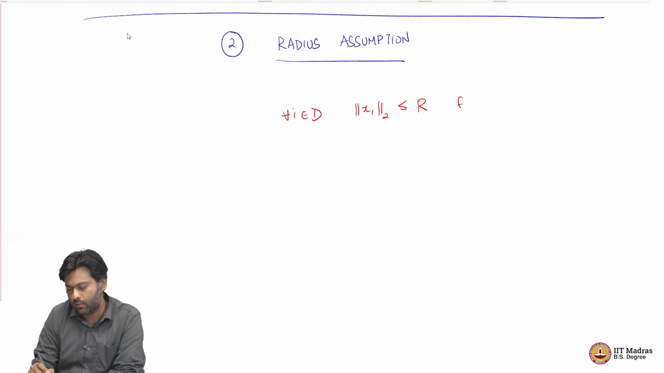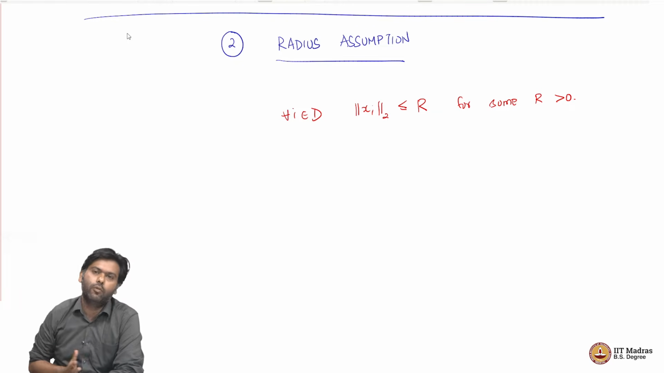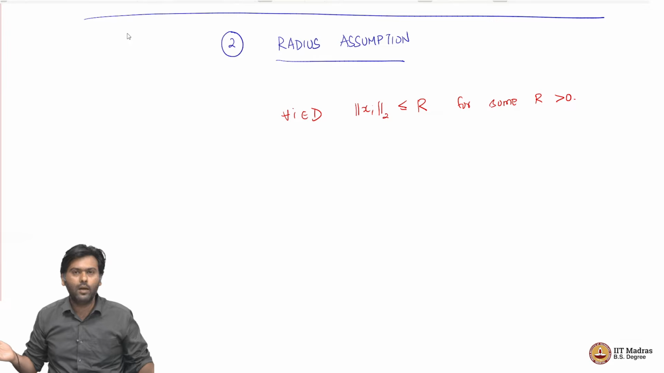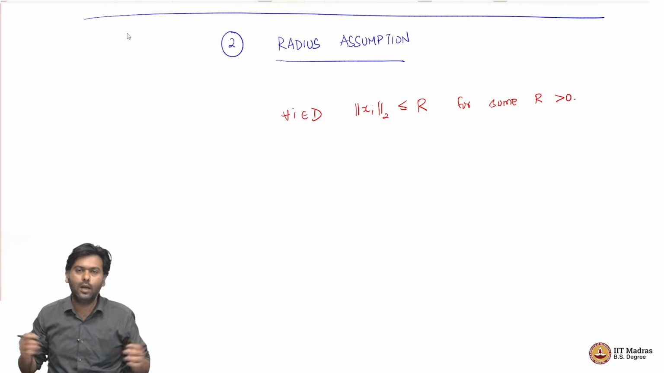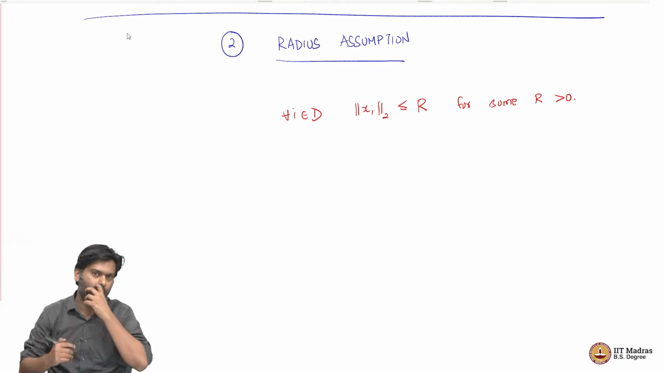for some r greater than 0. All this is saying is that you have a finite data set and all the data points fall within a ball of some radius r. This is obviously true, because if you have 100 data points, there is one data point which is going to have the highest length, and now if I put a Euclidean ball of radius equal to the length of that data point, then all the data points will fall within that ball, right.